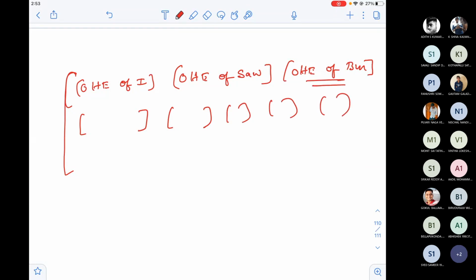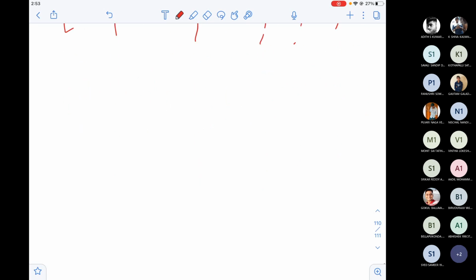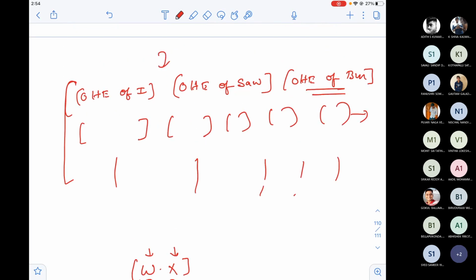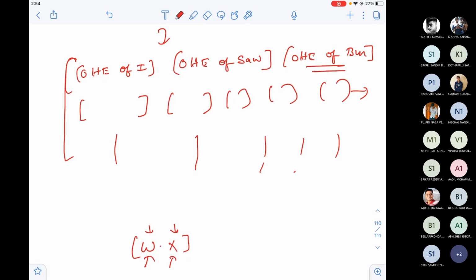Now this is only 3 values in the first row and 5 values in the second row. Like this, if you have different length rows, then you cannot represent them in the form of a matrix. Do you remember, guys, in our forward propagation, it's actually multiplication of the weight matrix into the input matrix? It's W into X. So this multiplication will not happen if you have this problem. That means I need to make certain modifications to this representation.